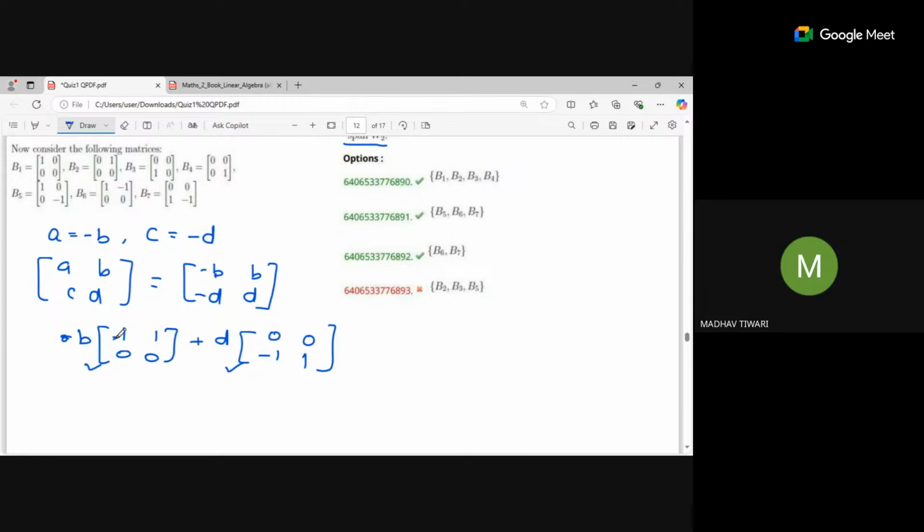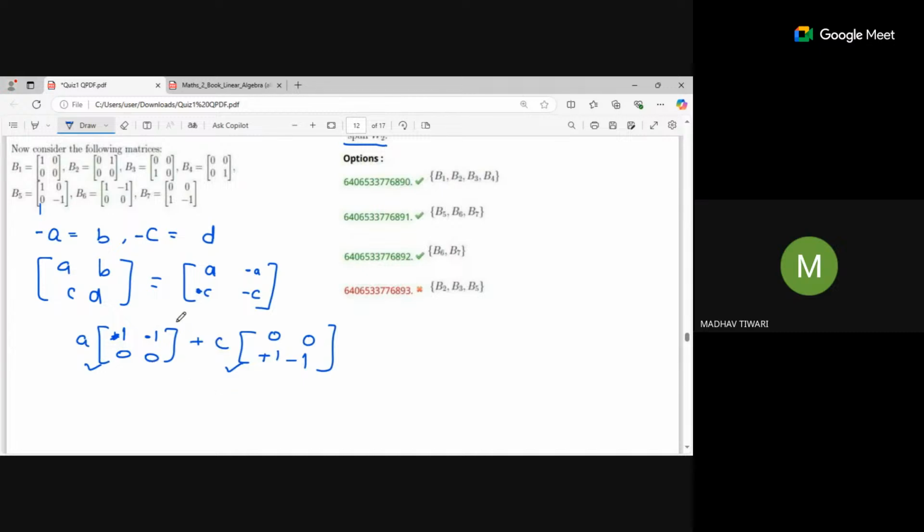I can also write it in another way: B is equal to minus A, and C will be equal to minus D. So we will get A times the matrix with 1, minus 1 in the first row, and 0, 0 in the second, and C times the matrix with 0, 0 in the first row and 1, minus 1 in the second. Right?